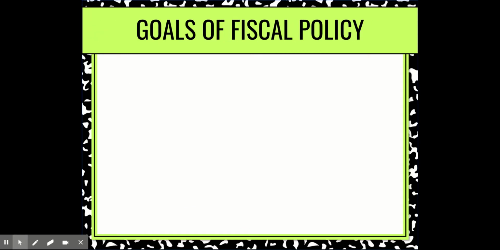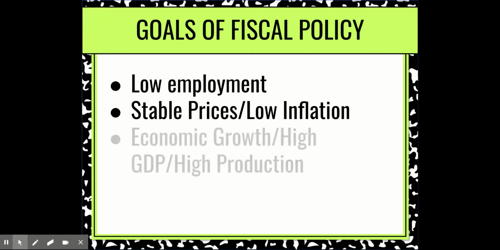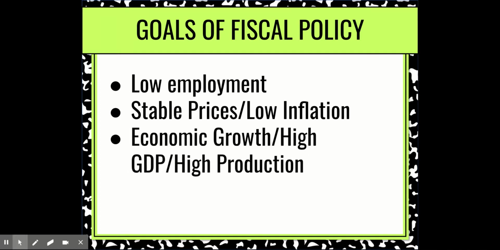What are the goals of fiscal policy? The first goal is to have low unemployment. The second goal is to have stable prices and low inflation. The third is economic growth, high GDP, and high production.